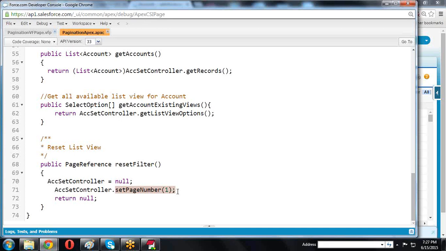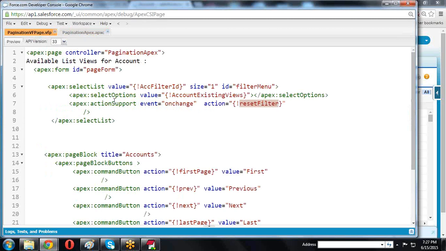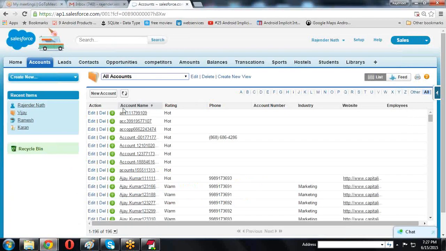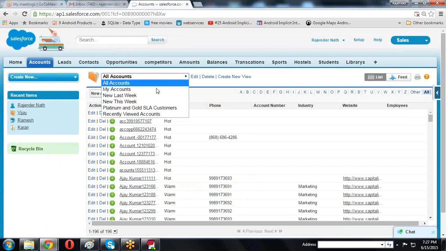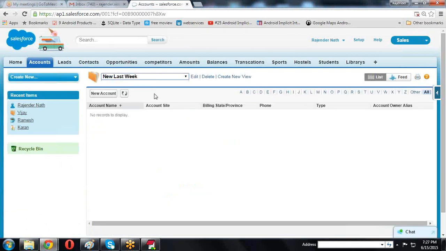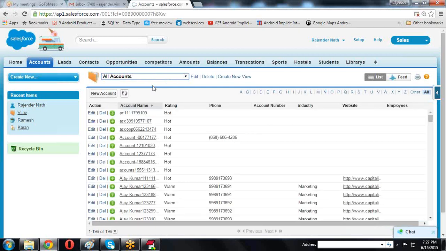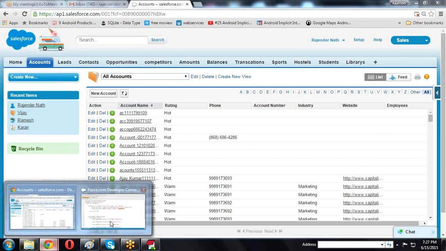That means whenever we select an option, the action is to navigate only to page number one. If I select, then immediately it is navigating to the first page only. Whatever the actions are, from the beginning it is showing, so it is navigating to the first page only. Now this is the way we created this one.